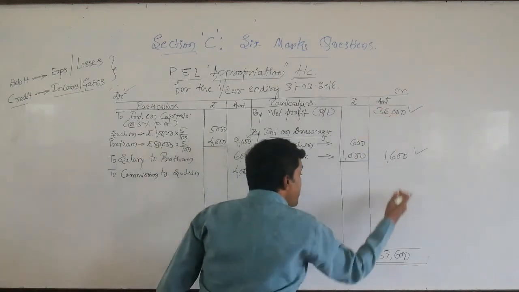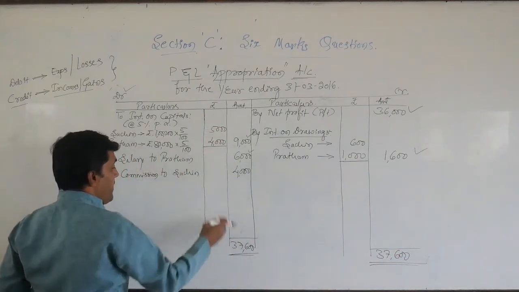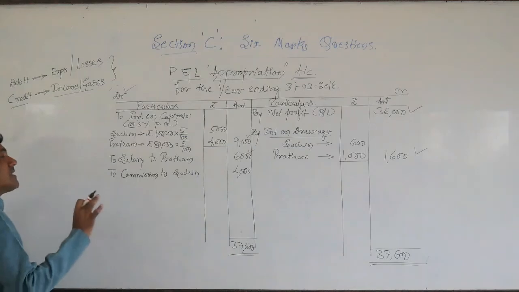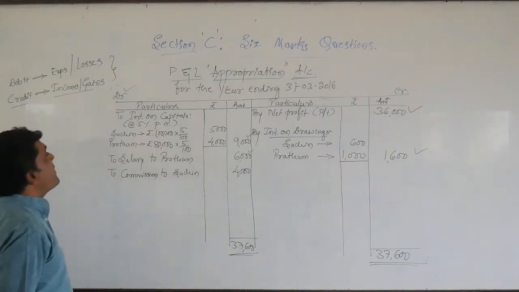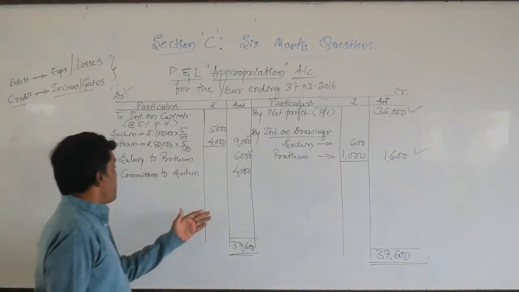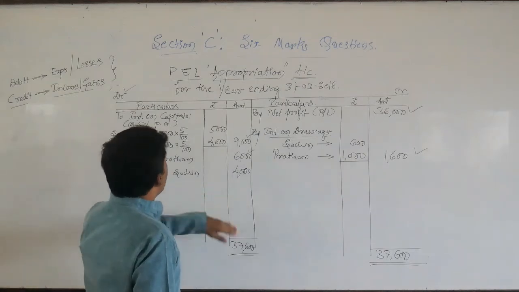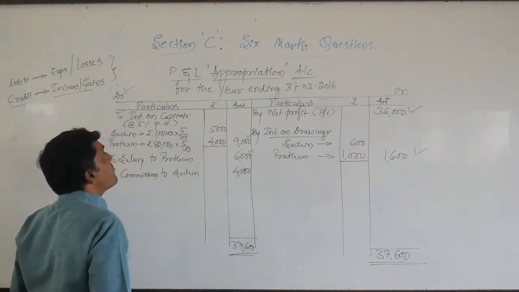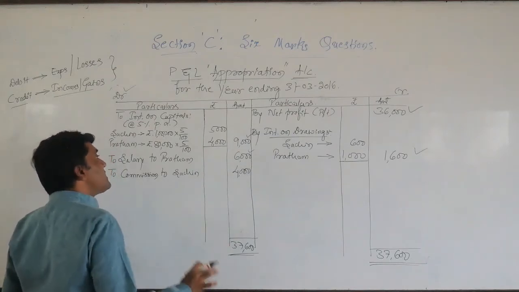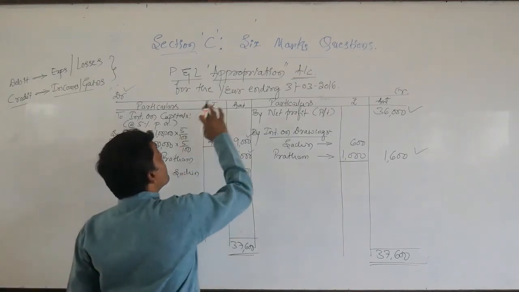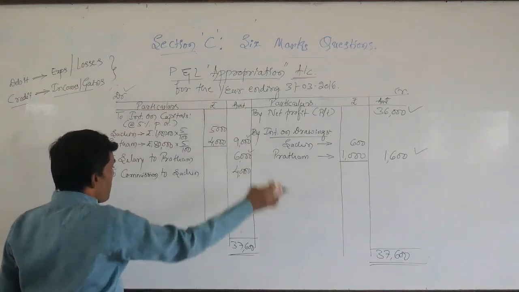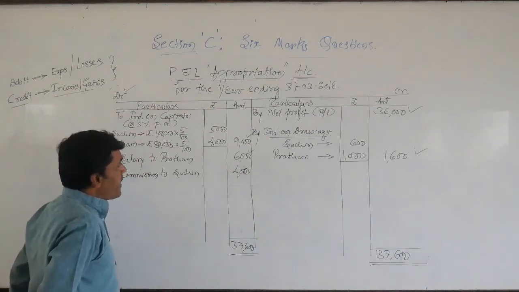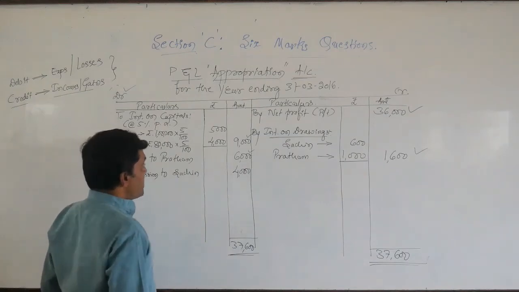Here the credit side is more than the debit side. The difference is called the credit balance. Credit balance represents the profit here. So this profit is appropriated profit. Not only the profit, this is appropriated profit. Why? Because this profit is ascertained by preparing the profit and loss appropriation account. Here I am going to find out the balance.